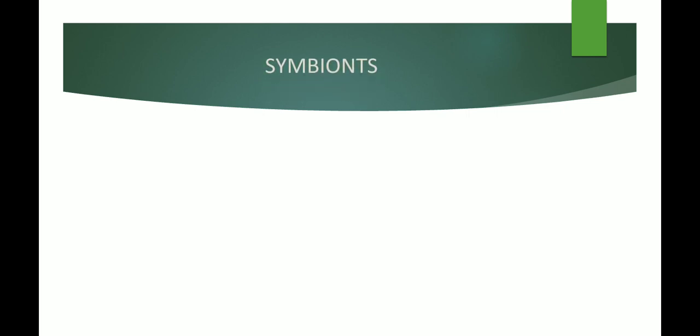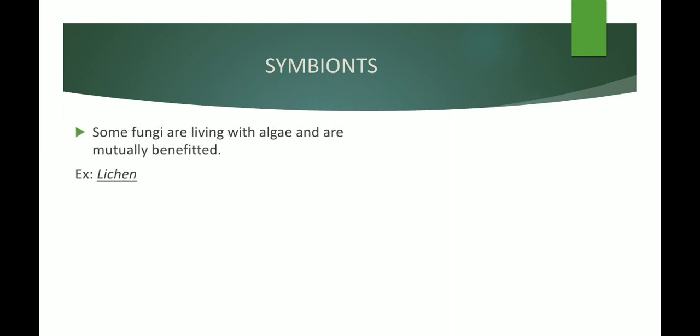So the next one is symbionts. So what are symbionts? Symbionts means a mutual relationship between fungi and algae, and both are mutually benefited. Some fungi are known to grow along with algae and they both are mutually benefited.